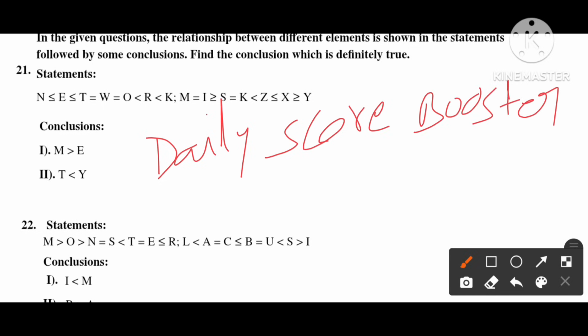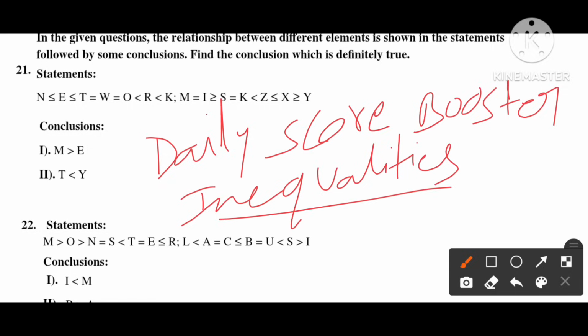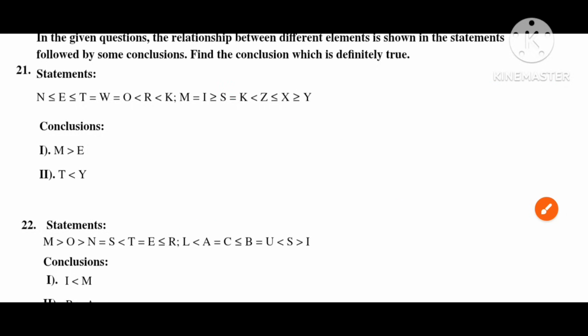This is daily score boosters of reasoning. Let's start with the questions. Here we are going to see inequalities. Let's get started. First question.